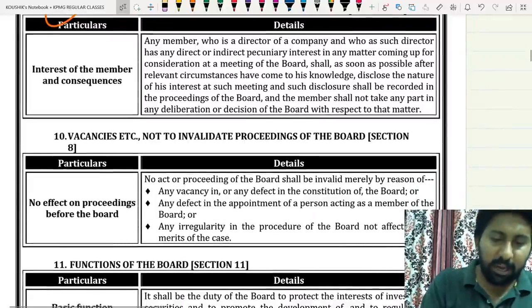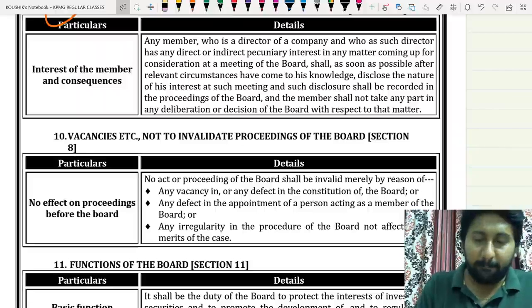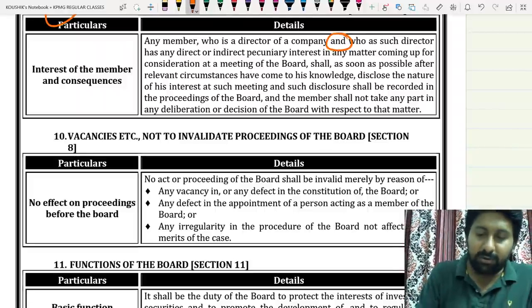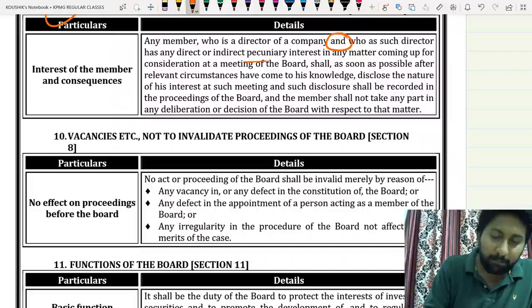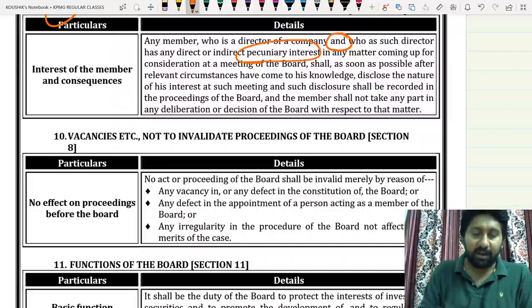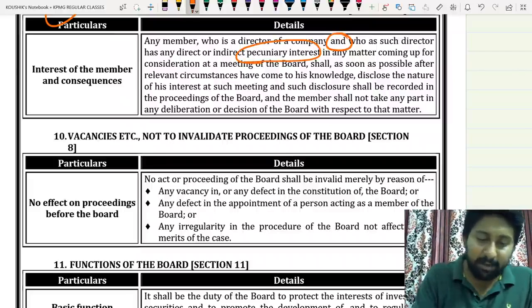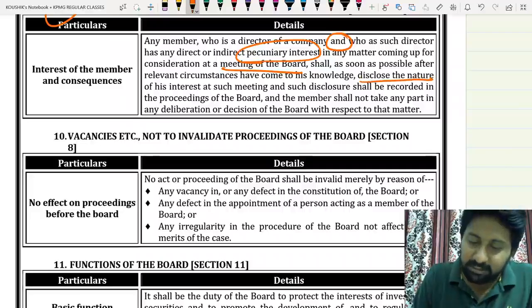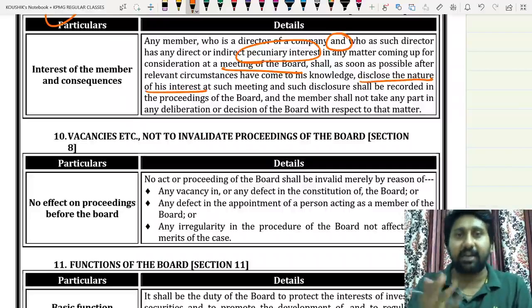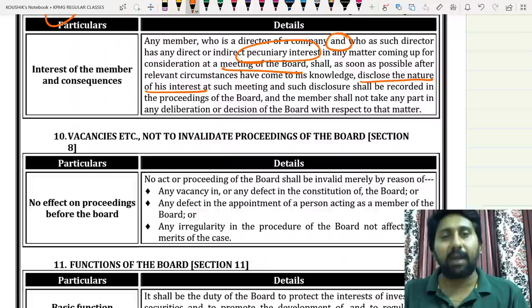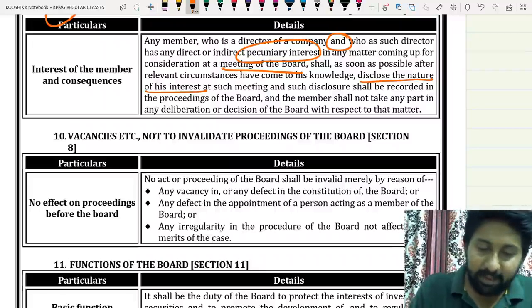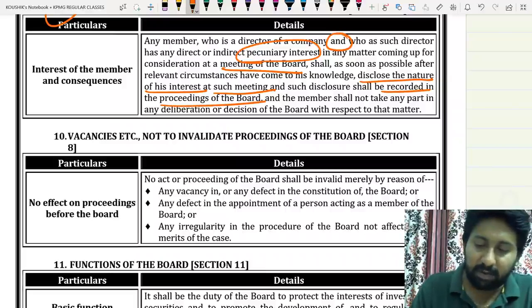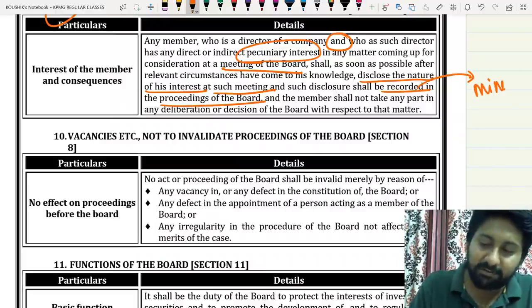So, any member who is a director of a company and who, as such director, is having a direct or indirect pecuniary interest in any matter coming up for consideration at a meeting of the board shall, as soon as the relevant circumstances come to his knowledge, disclose the nature of his interest, how you are interested. Director, which director? Additional director, managing director, which director? Please tell that. At such meeting, such disclosure shall be recorded in the proceedings of the board. That means you have to record it in the minutes of SEBI.